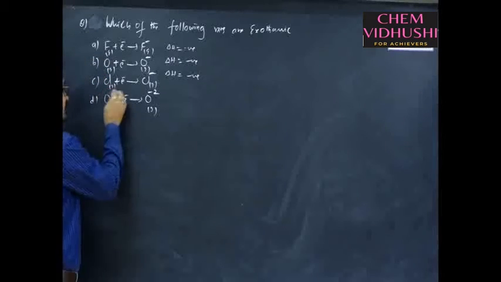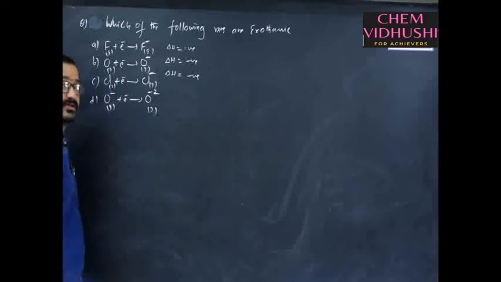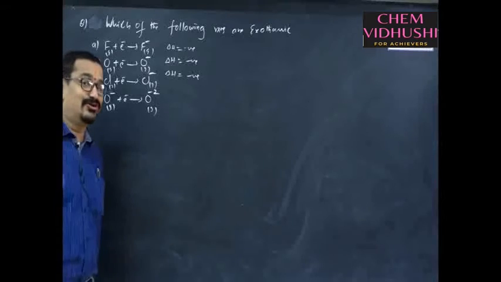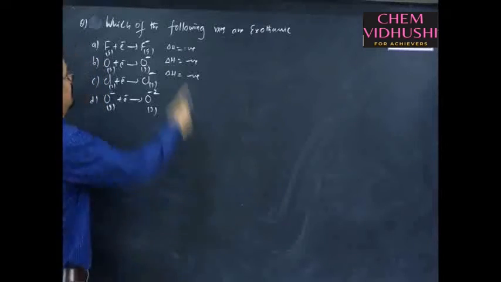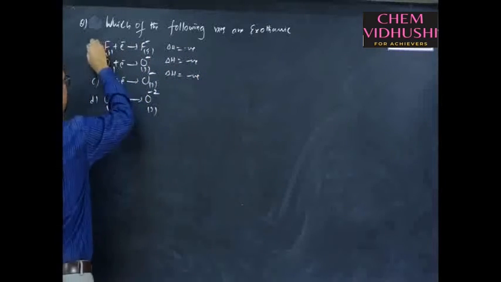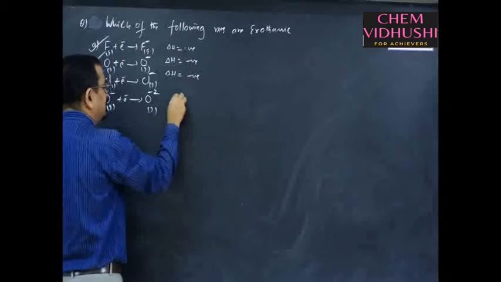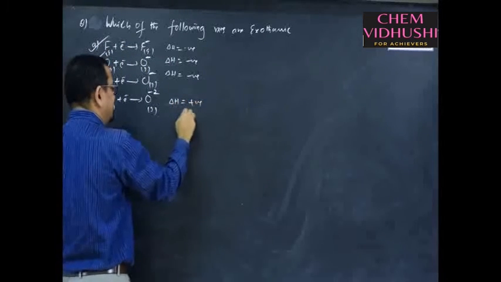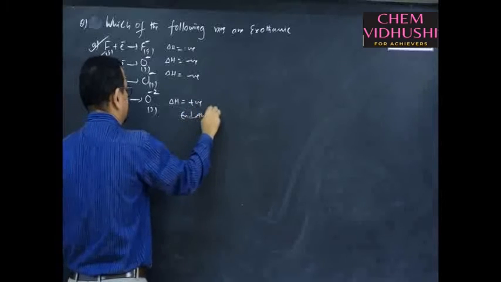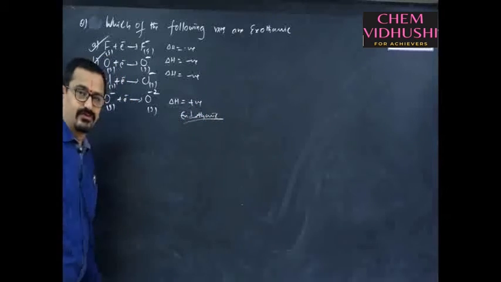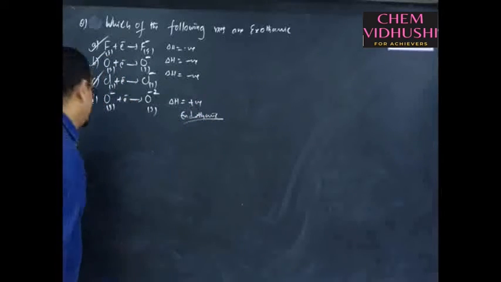What about this fourth equation? It is O minus plus electron. Second electron affinity is always endothermic. So, which of the following reactions are exothermic? Means A, B and C are exothermic, whereas the last one has delta H positive. This is an endothermic reaction. So, this is one type of question possible on electron gain enthalpies.